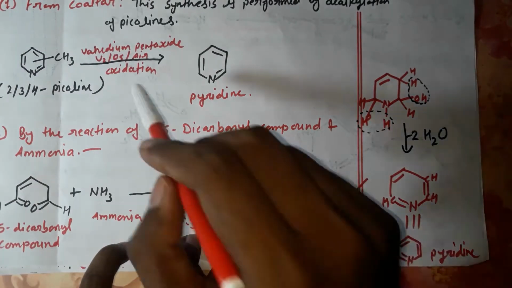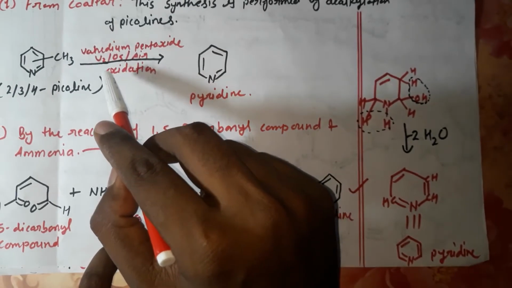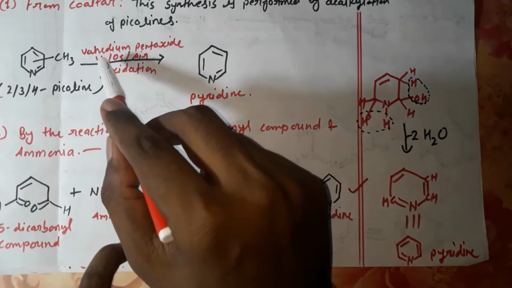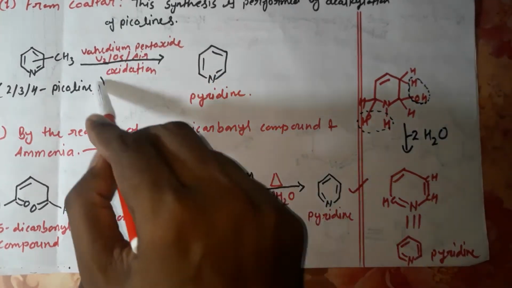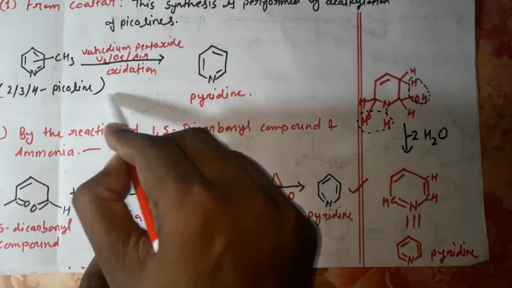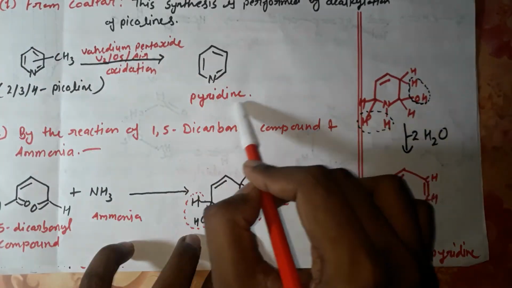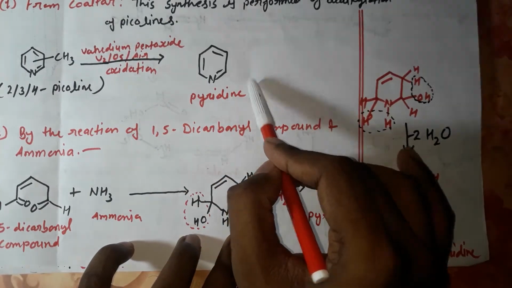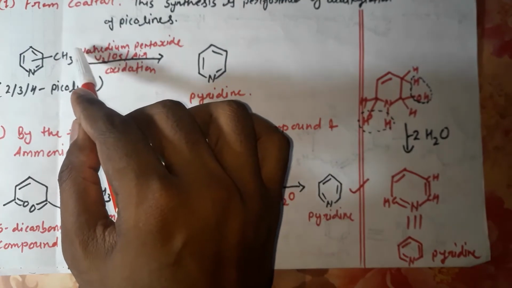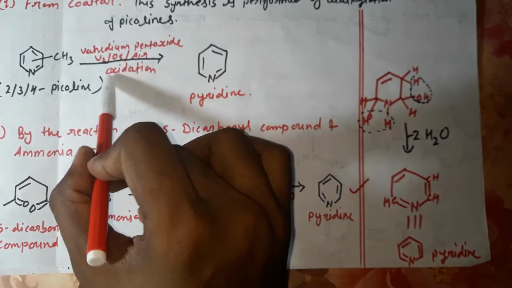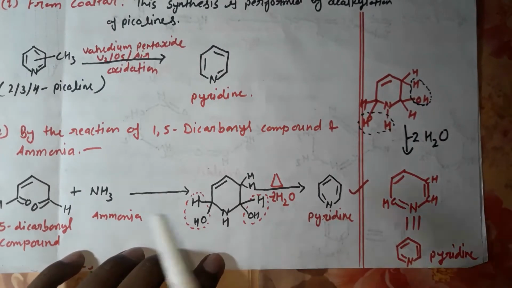When dealkylation is performed in the presence of vanadium pentoxide, it forms pyridine by an oxidation reaction. Here an oxidation reaction occurs, and the picoline converts into pyridine. This methyl group will oxidize, maybe forming acetic acid, and this acetic acid will be removed, and the pyridine ring will remain.